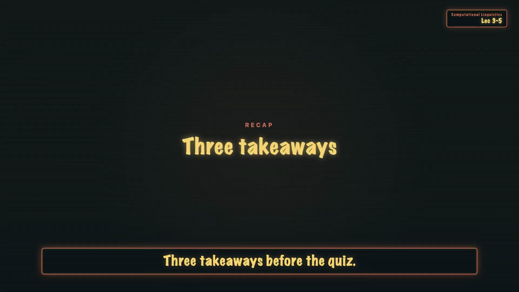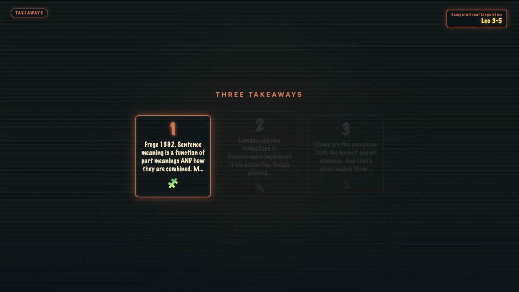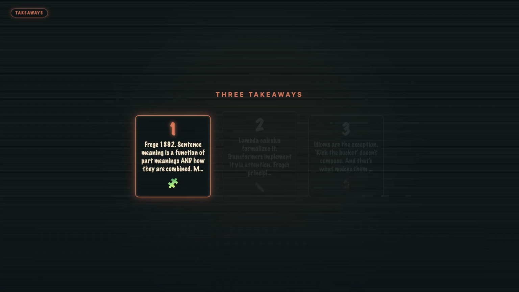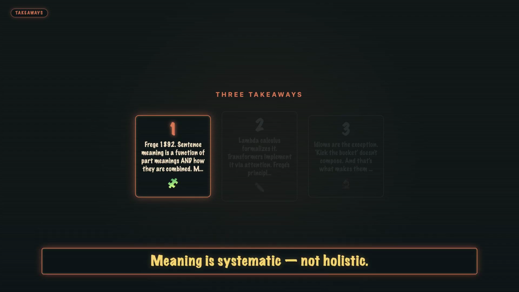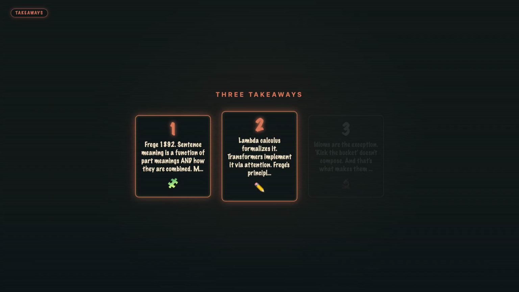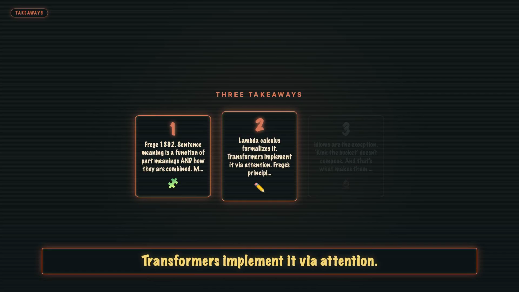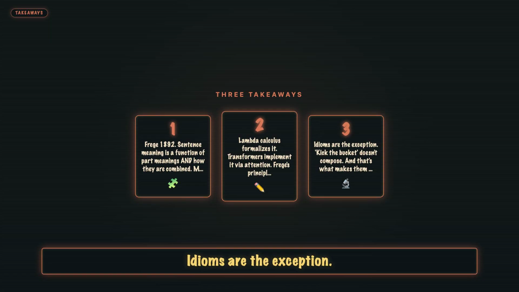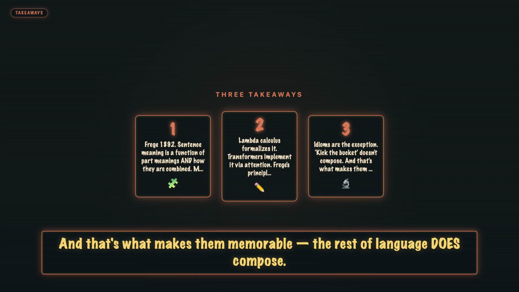3 takeaways before the quiz. 1. Frege 1892. Sentence meaning is a function of part meanings and how they are combined. Meaning is systematic, not holistic. 2. Lambda calculus formalizes it. Transformers implement it via attention. Frege's principle is why NLP models generalize at all. 3. Idioms are the exception. Kick the bucket doesn't compose, and that's what makes them memorable. The rest of language does compose.